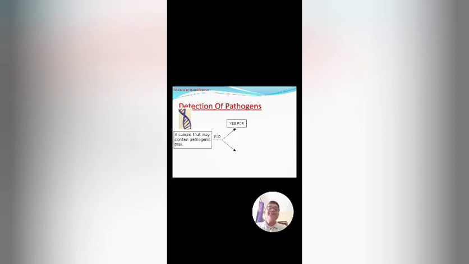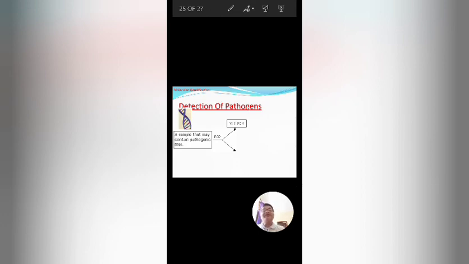If the particular DNA sequence is detected with the help of PCR, it means that person is infected with that virus or bacteria, like coronavirus. RT-PCR is applied, and if the particular DNA sequence does not appear in the sample of that person, then it is a negative PCR test.